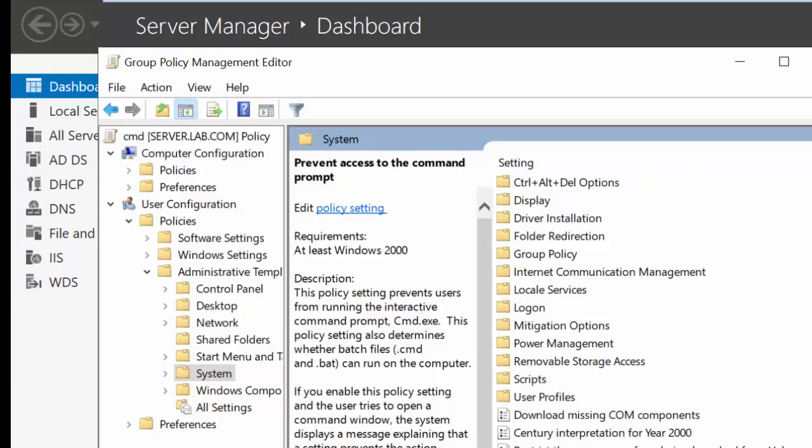I have hundreds of group policies. You can see I have a document I uploaded on the module also. In this document, you can see the 10 most important, or 8, I think 8 or 7, group policies that you can implement on the client. Also, we have hundreds of other group policies you can implement on the client. You can just go to Google and type whatever you need about group policy. You can see many group policies.